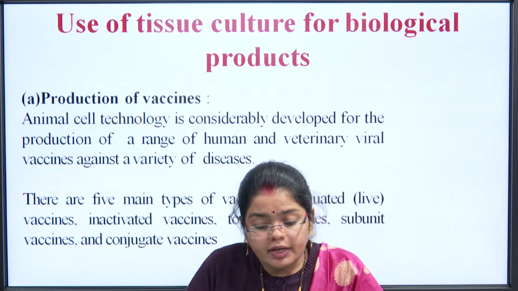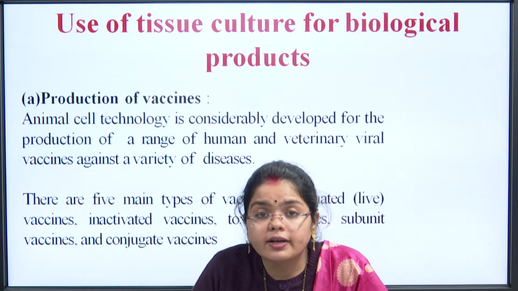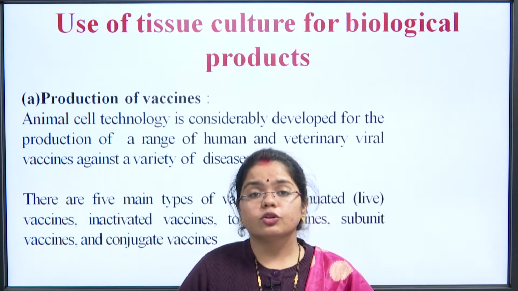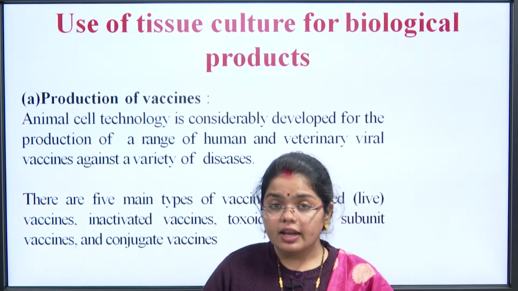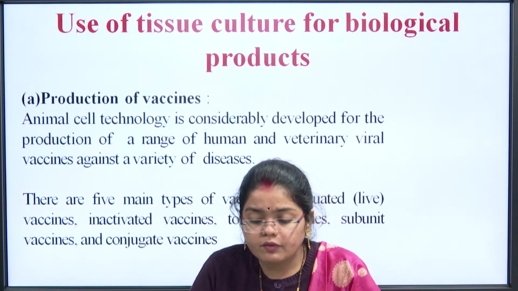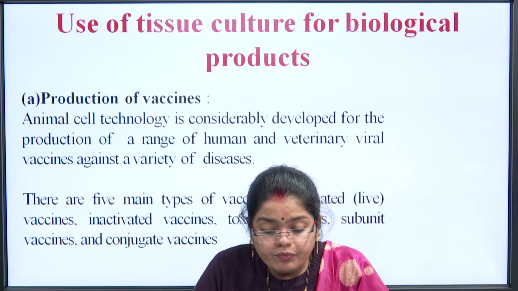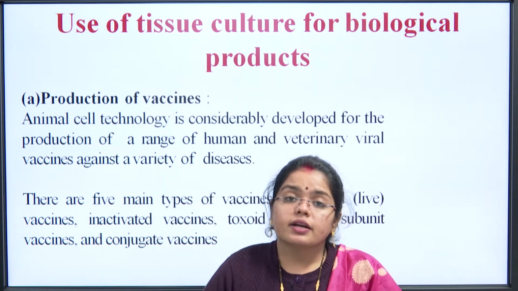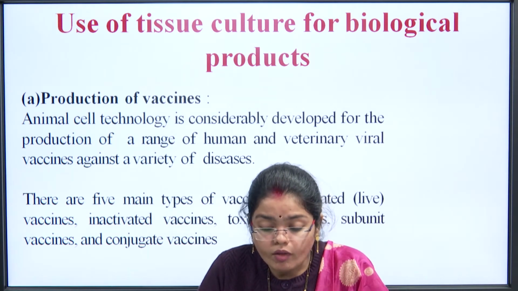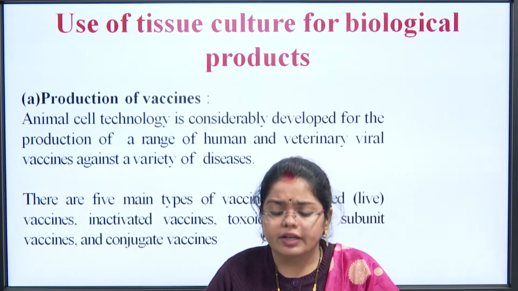So there are 5 main types of vaccines. Attenuated refers to the virus particle or the organism being alive but not having the ability to infect us. So it is live but it will not be able to infect us. Then inactivated vaccine, the virus particle or the organism is completely inactivated. It could be live but it is inactivated.